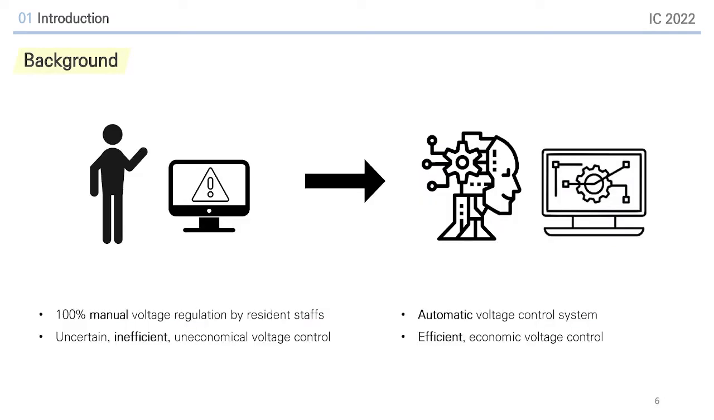However, most of existing voltage control system is operated by manual regulation by resident steps. It results in uncertain, inefficient, and economical voltage controls, so the necessity of automatic voltage stabilization system has increased, which would be more efficient and economic.